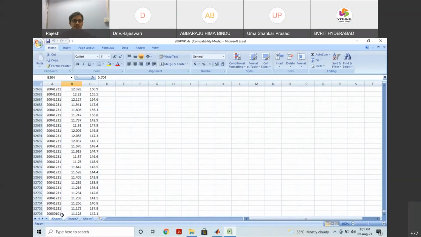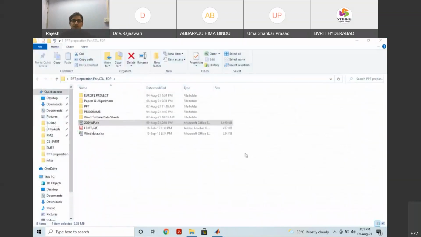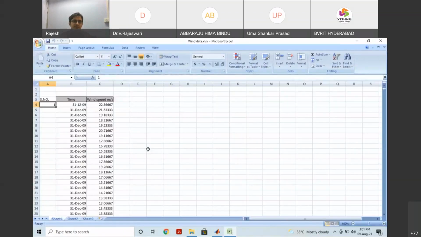This is the 2005 January 1st date also. This we have copied, that should not come here. Okay, let it be. At least by looking at that, you can understand. So the immediately next sample is the year 2005. Computer based operated, everything will be noted down like that. So like that, the wind data is collected. So different wind data.